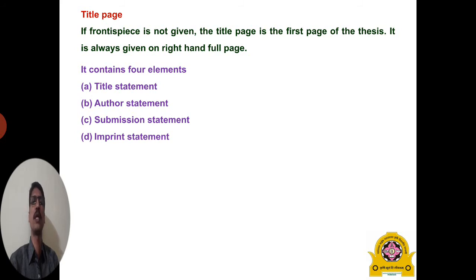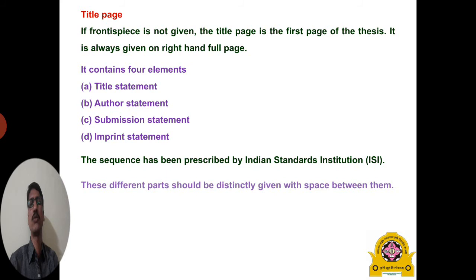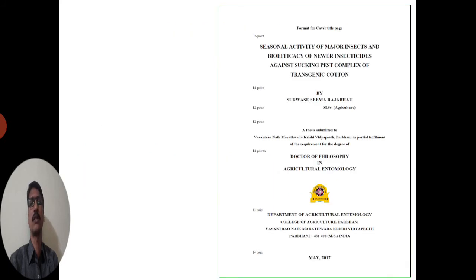These are the four elements of the title page: the title statement, author statement, submission statement, imprint statement. This sequence has been prescribed by the Indian Standard Institution, and most universities adopted this format. These different parts should be given on the title page distinctly with a space between them.